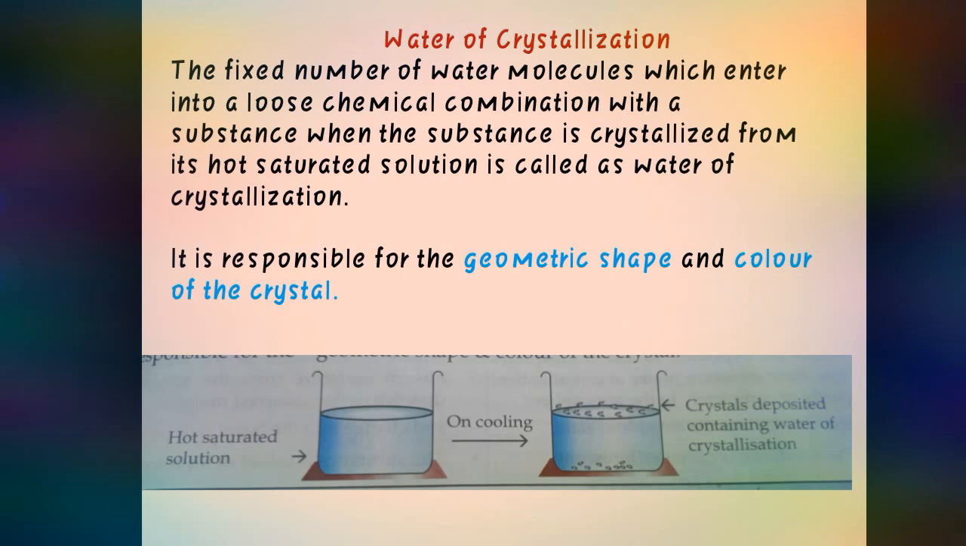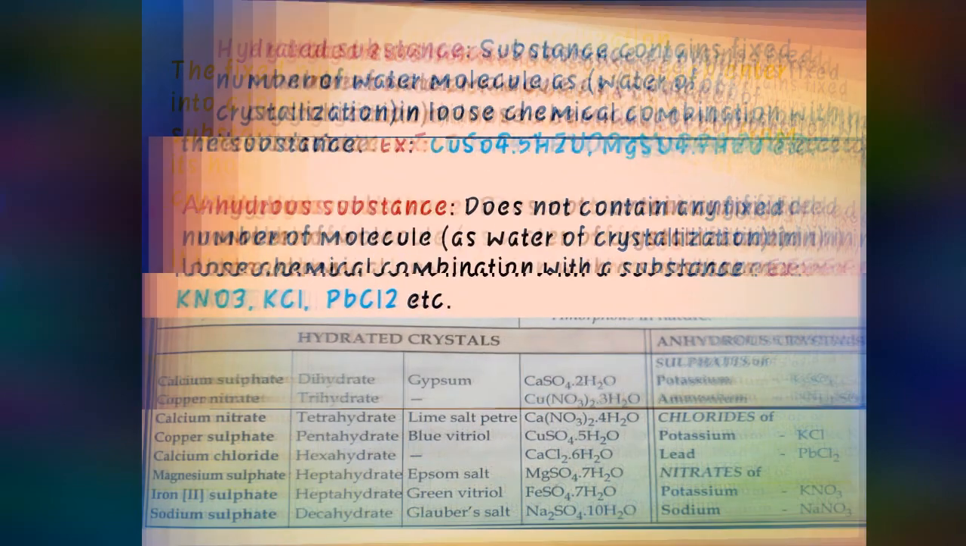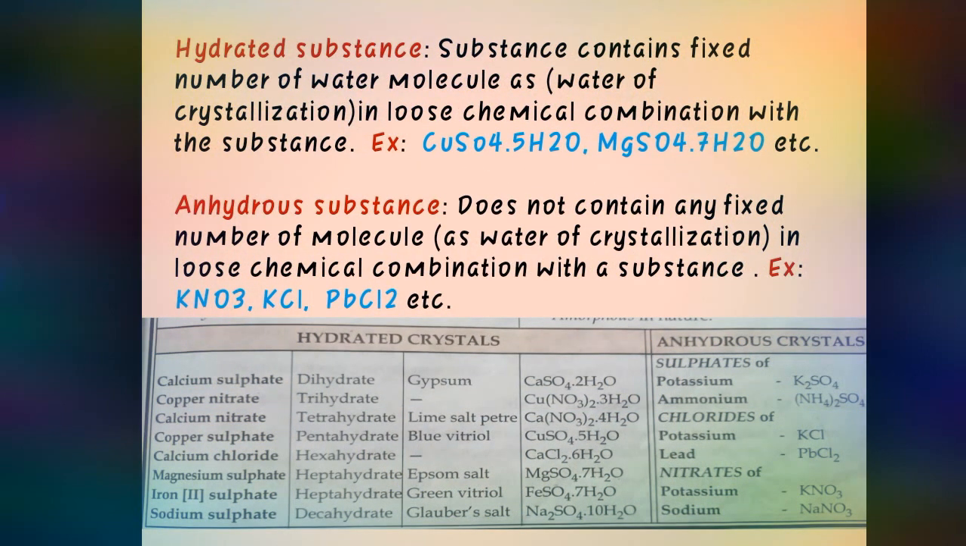On the basis of the number of water of crystallization, there are different types of substances. First we will go through hydrated substances and anhydrous substances. What is a hydrated substance? A substance that contains a fixed number of water molecules in loose combination with the substance is called a hydrated substance. For example, copper sulfate pentahydrate, magnesium sulfate heptahydrate, and other examples. Next, an anhydrous substance does not contain any fixed number of water molecules in loose combination, for example potassium nitrate, potassium chloride, lead chloride, etc.